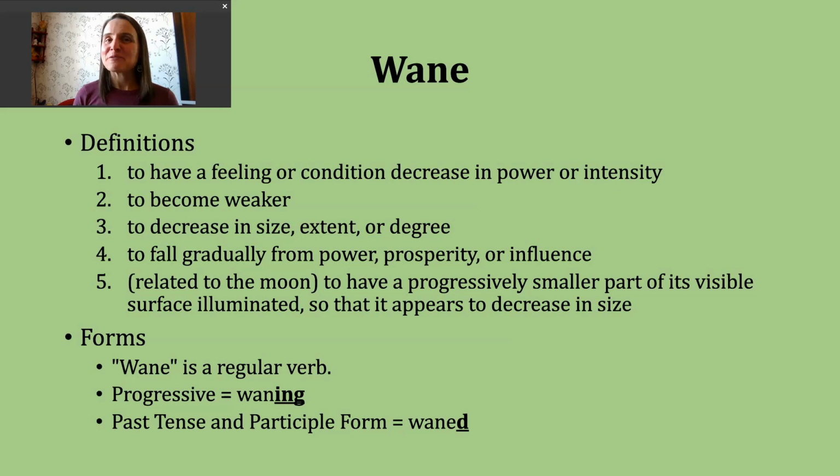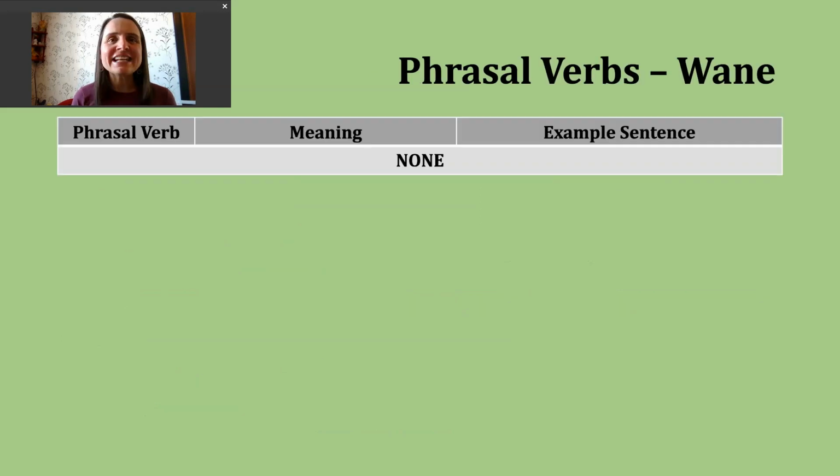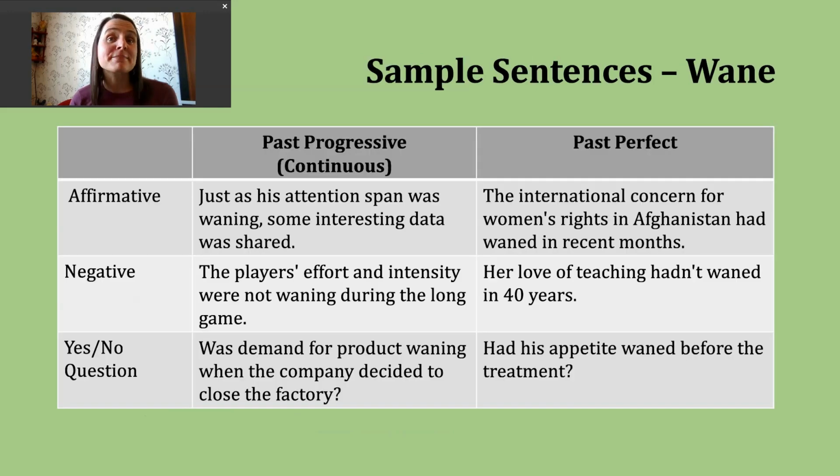Okay. Now, you might be relieved to know we don't have any additional phrasal verbs that we need to study with this verb. So now we can practice making some sample sentences with our verb of the day in a couple of different verb tenses. Today, we're going to practice with the past progressive and the past perfect.